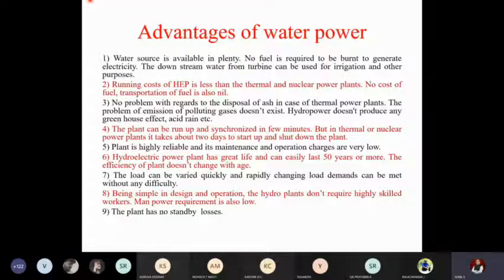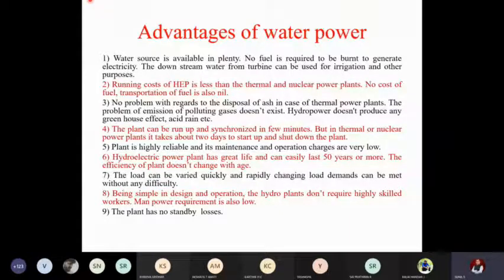Whereas if you imagine the concept of a hydroelectric power plant, you are not using any fuel, no contaminants, no harmful gases. So running cost is as minimum as possible. So this is one of the major advantages. Coming to the third problem, no problem with regards to disposal of ash. As I told you, ash is a major contributor for many disorders.